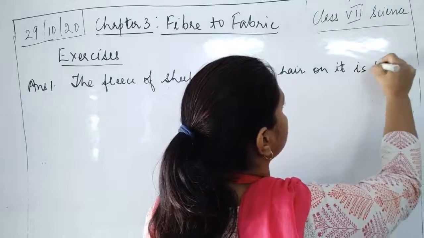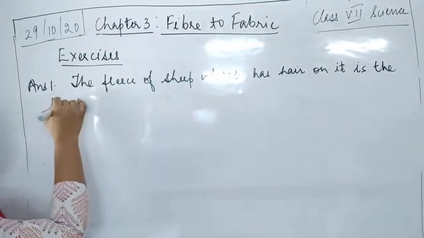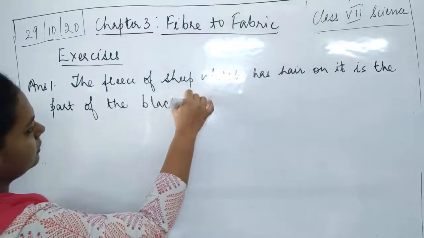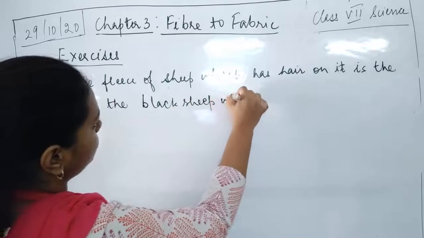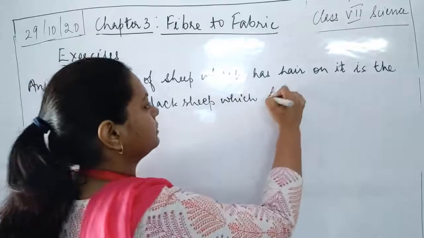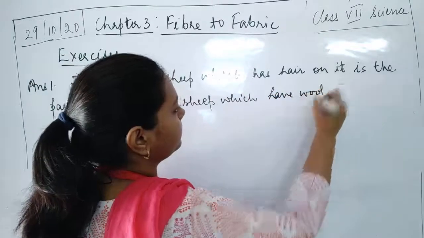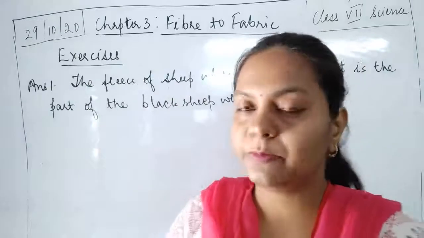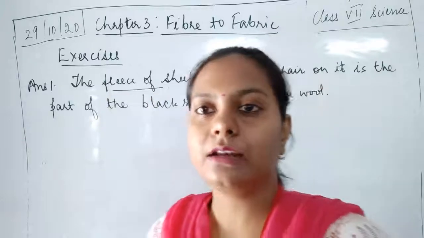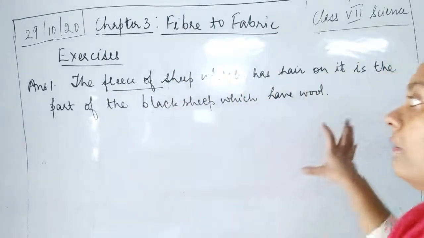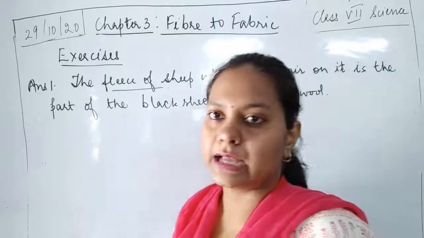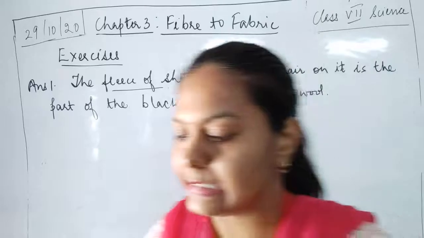It is the part of the black sheep which has wool. So which is the part? The fleece of the sheep, which is the skin of the sheep. Here the skin of the sheep which is bearing the black hair is known as the fleece. So the answer is fleece.